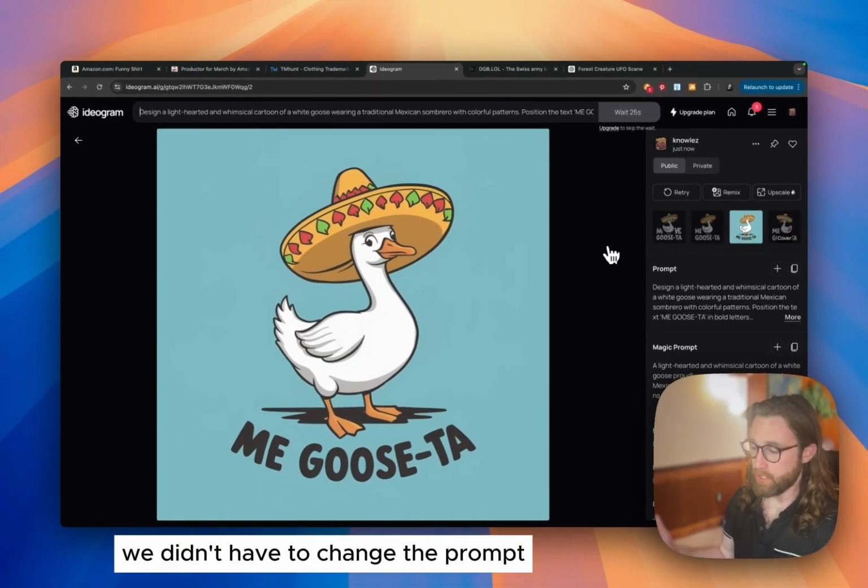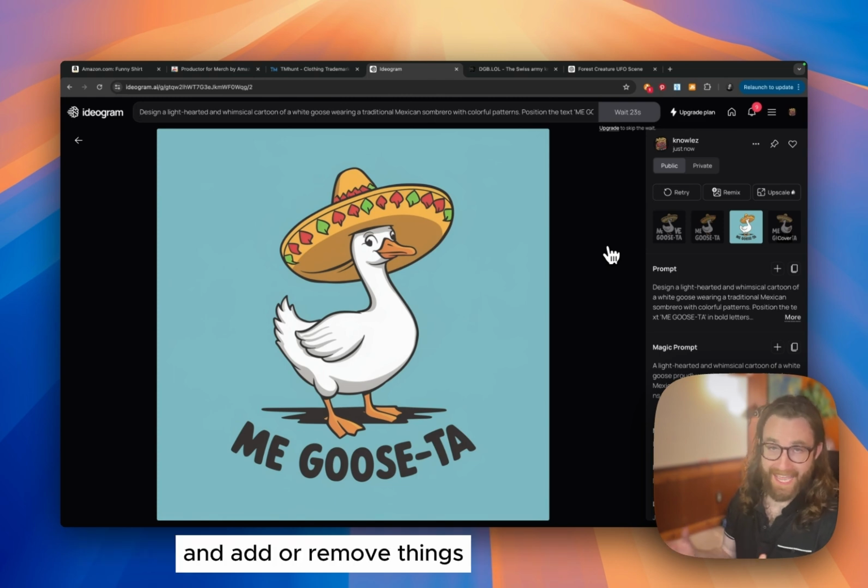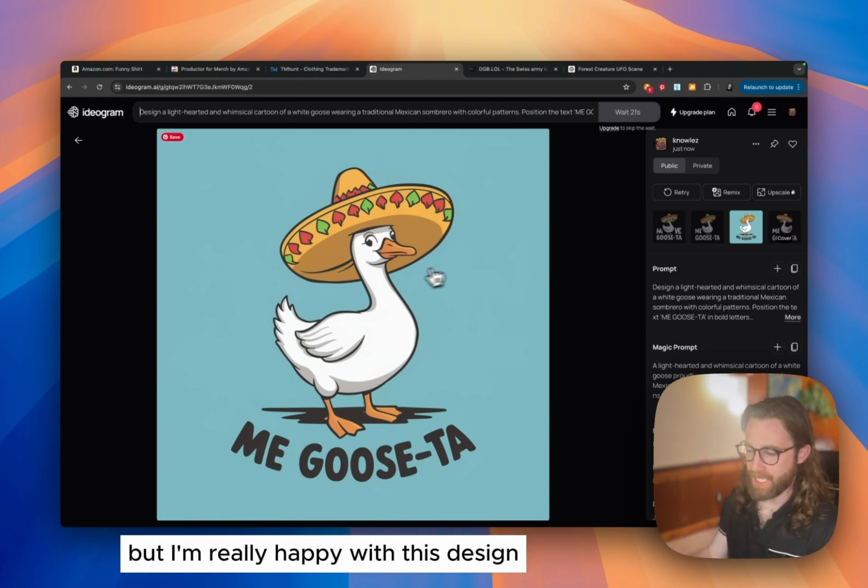We didn't have to change the prompt, but sometimes you may have to actually go in the prompt and add or remove things, but I'm really happy with this design.